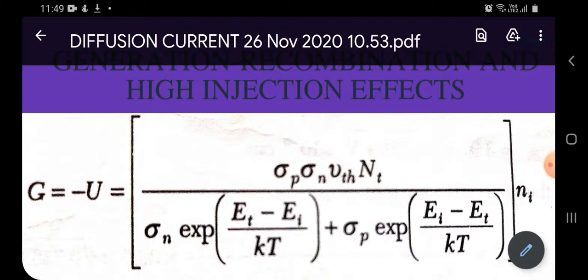The rate of electron-hole pair generation can be obtained as shown in this equation, with the conditions that p_n is very much less than n_i and n_n is very much less than n_i.